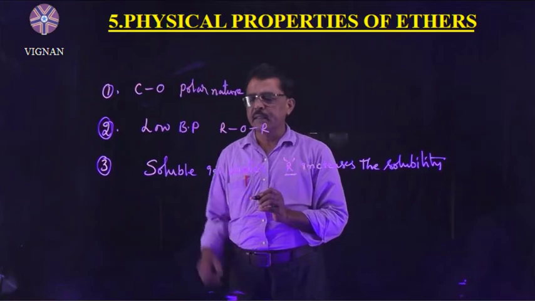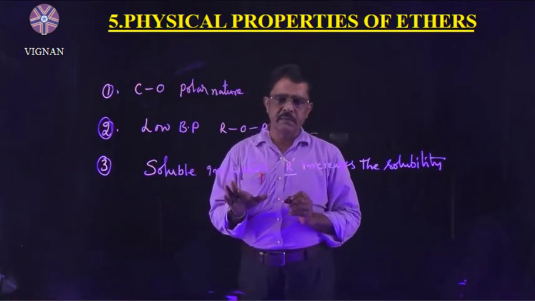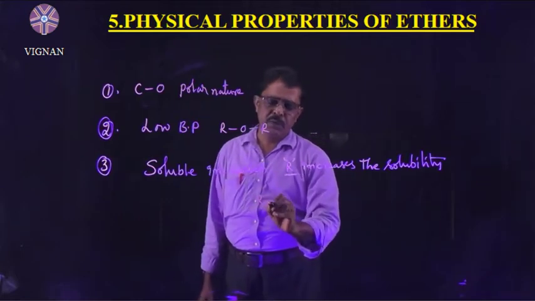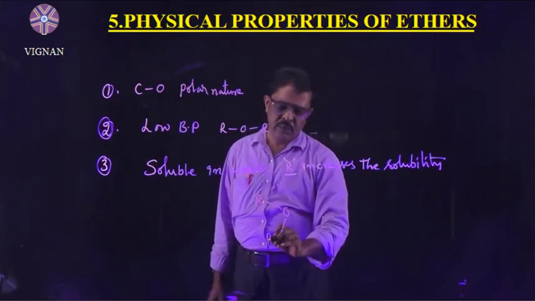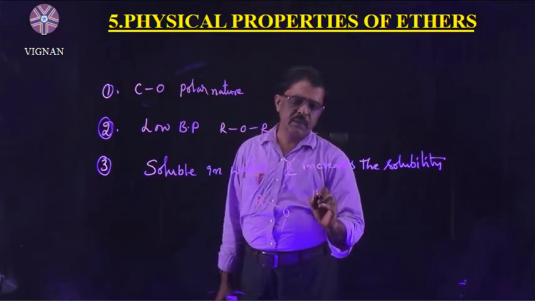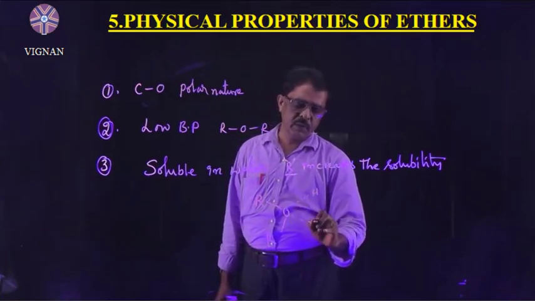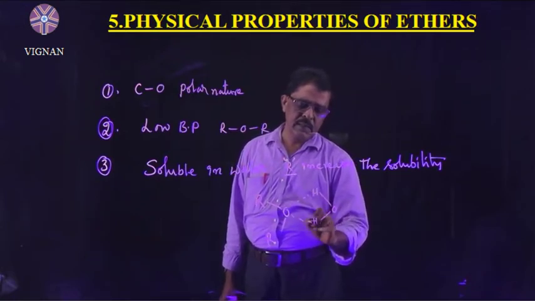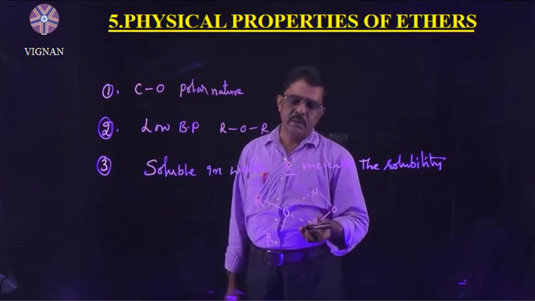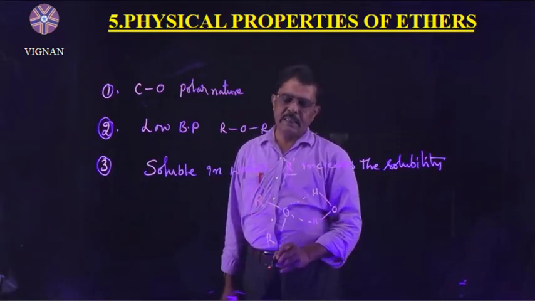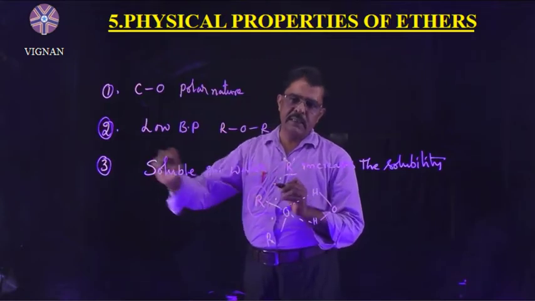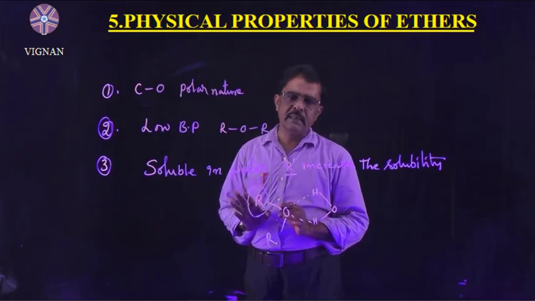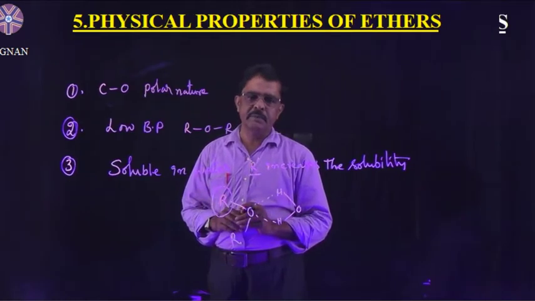Then solubility: they are less soluble in water. You know the general formula of ether, ROR. Here it can form hydrogen bonds with water, so that they are soluble. But if the water-repelling group increases, that means the alkyl part increases in the ether, their solubility decreases. These are the three physical properties.